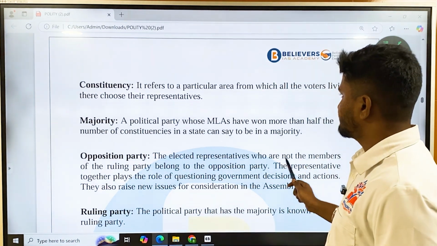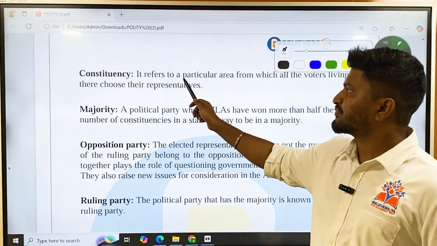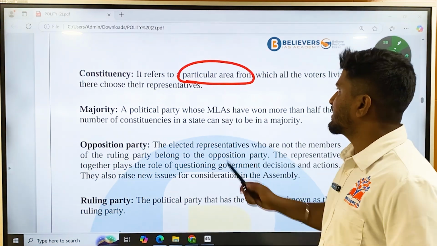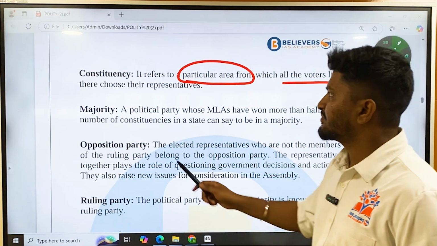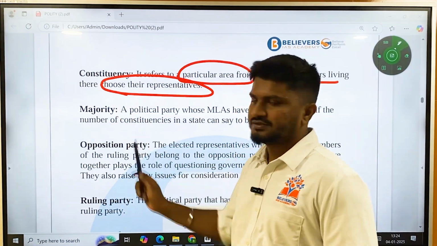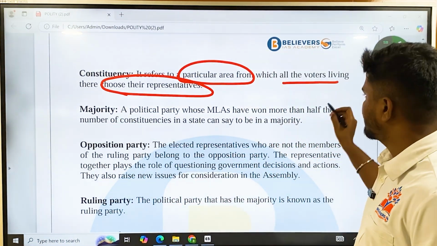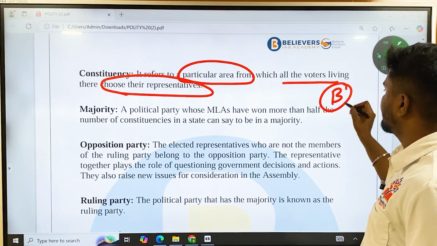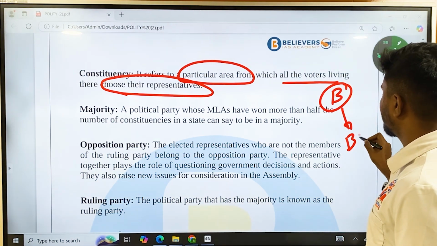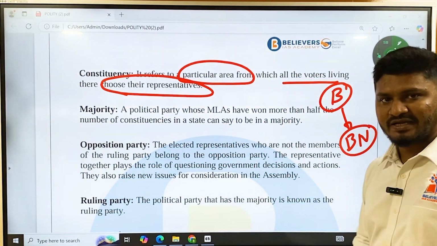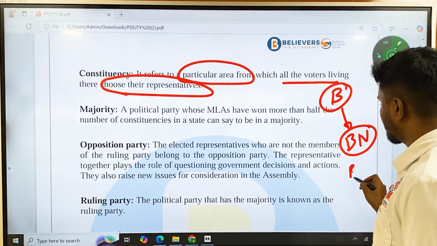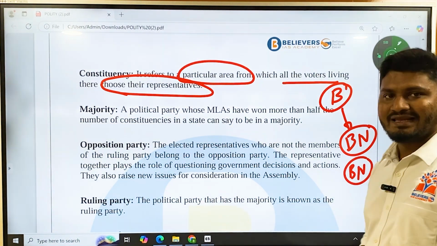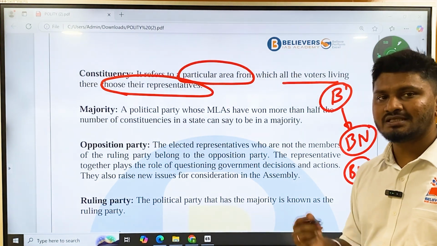So the constituency refers to a particular area from which all the voters living in these areas choose their representatives. Okay, for example, there is Bengaluru. Within Bengaluru, that is Bengaluru North. This Bengaluru North is considered as a constituency. People living in this Bengaluru North will elect a person to represent them in the state assembly.